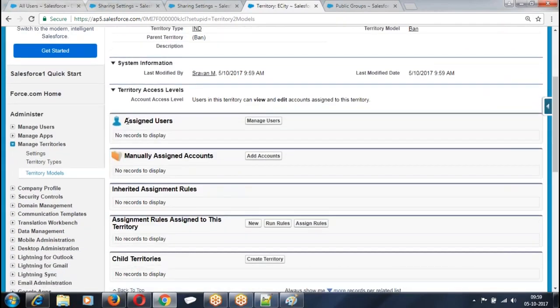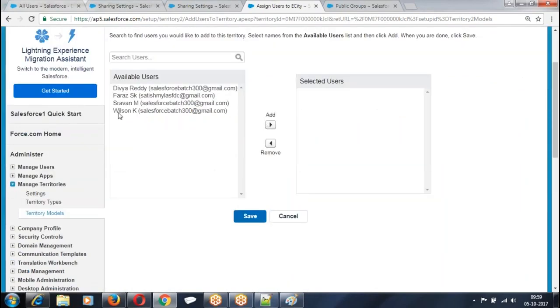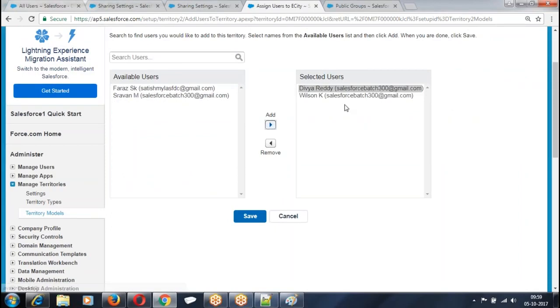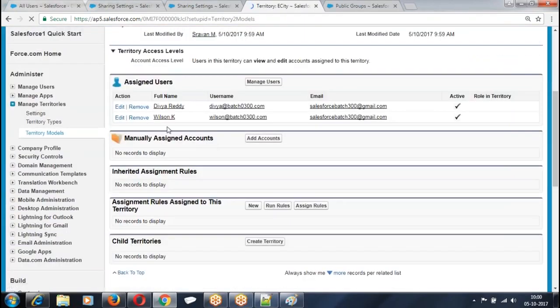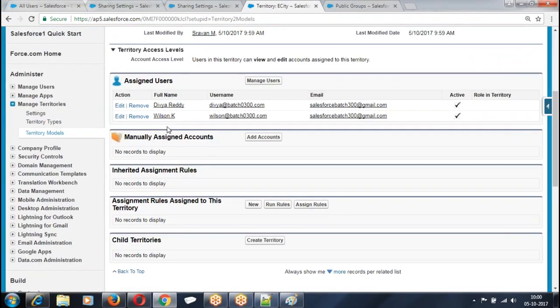Who are the members of this territory? Assigned territory members. Manage users. I told Wilson is the member of the territory. Divya is the member of the territory. So Divya and Wilson will be able to see all the records irrespective of OWD.